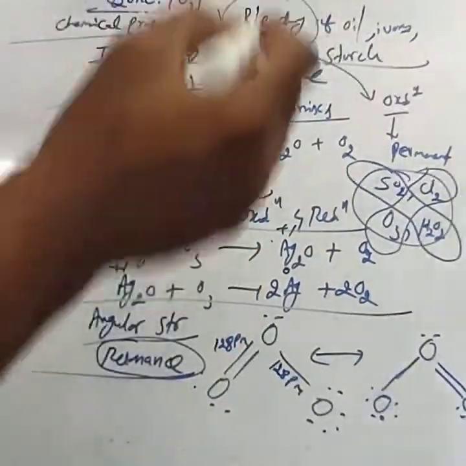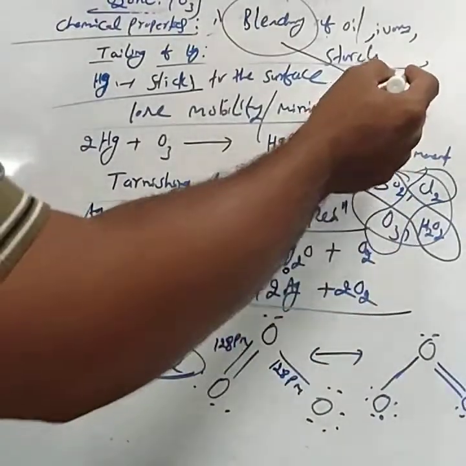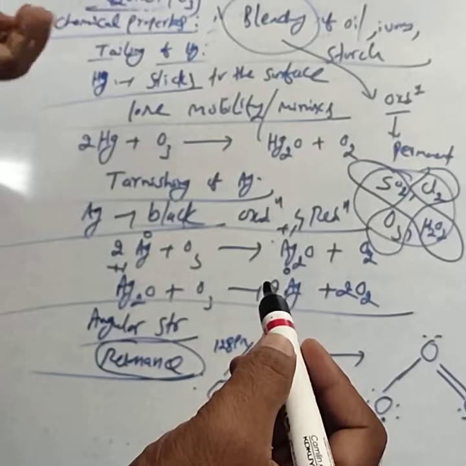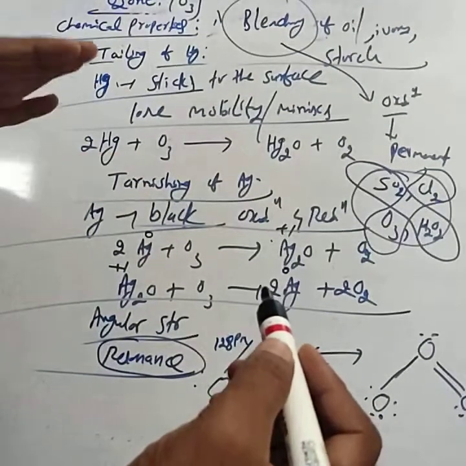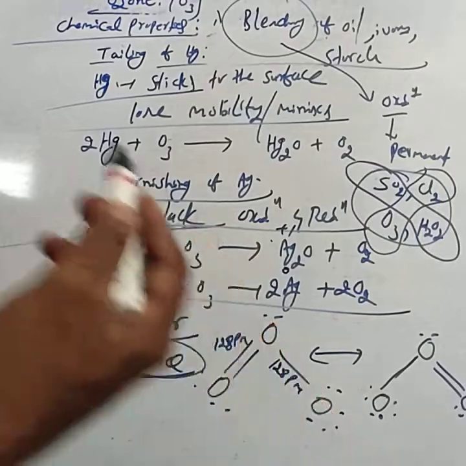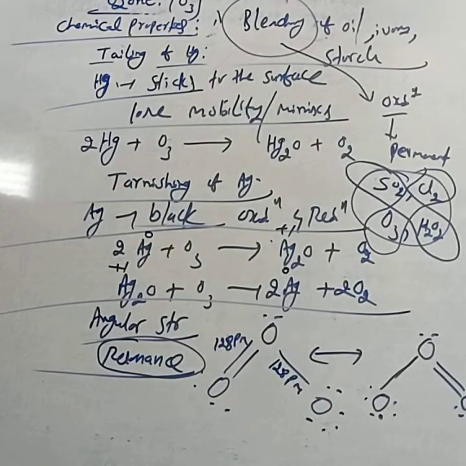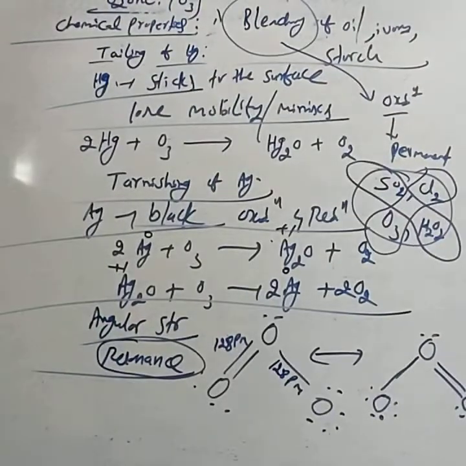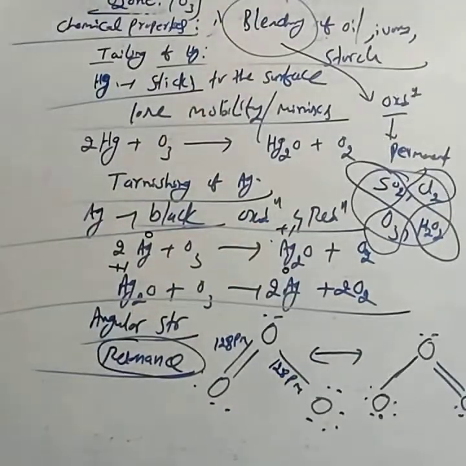Bleaching property means removal of colored substance; colored matter is converted into colorless. The bleaching property of ozone is permanent, mainly due to oxidation. This is about the uses. In the next class, we will study sulfur and its compounds.